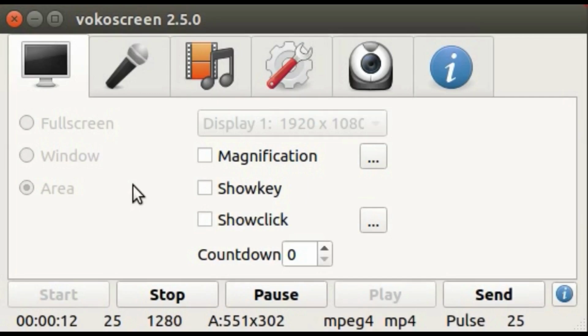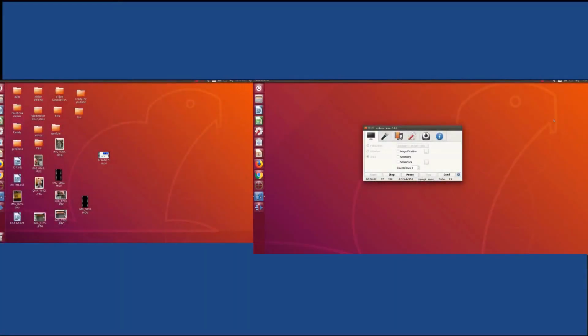Most of my recordings using Vokoscreen were produced using the area mode. That works for most videos, but it does cause a zoom effect to occur, as you may have noticed.